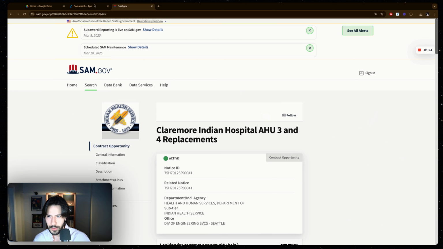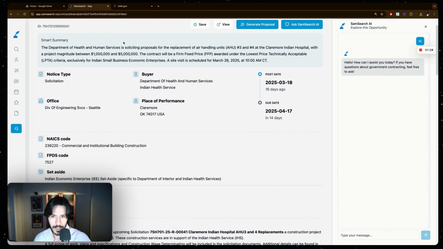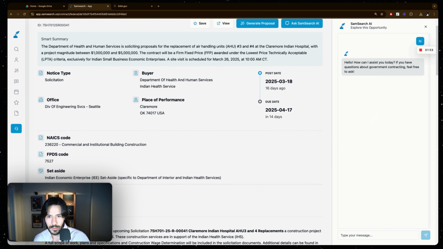So let's take this one and come here. I found this one here. With each one, you're getting a smart summary so you can quickly understand what this is talking about. So this one is the Department of Health and Human Services soliciting a proposal for the replacement of air handling units. And then you're getting the magnitude, which is the budget, and it's a firm fixed price award to the lowest price technically acceptable. So you have to provide the best price. As long as it's technically acceptable, you'll be awarded the contract.